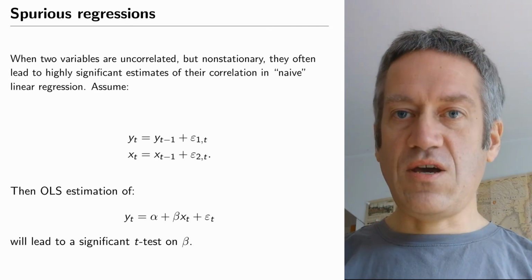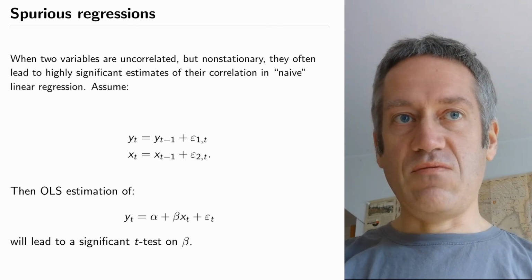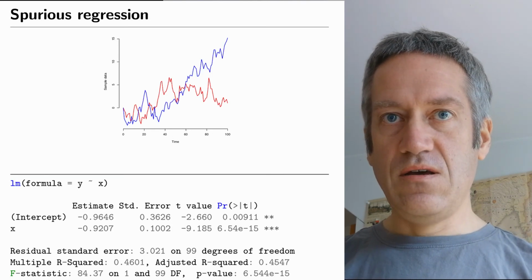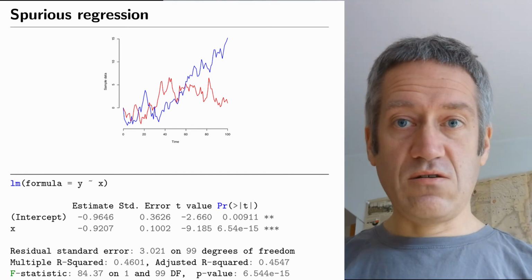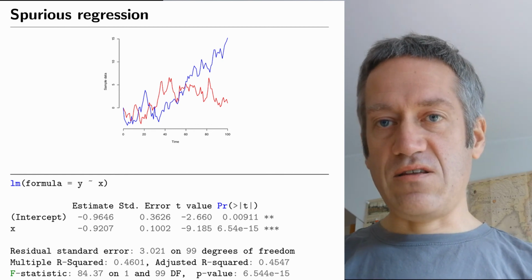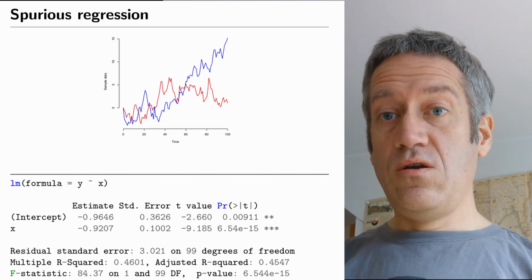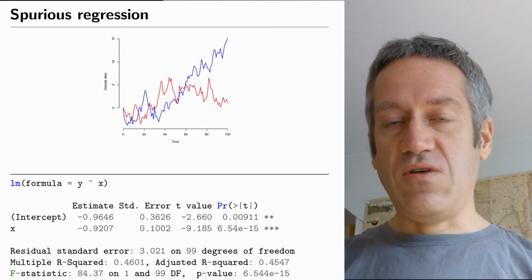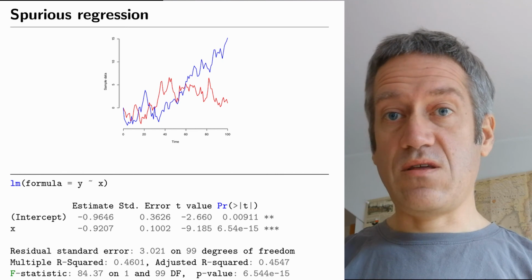And that is because when two time series are both not stationary and you relate them to each other, they will always show high correlation. So here, for example, is some randomly generated data. The blue line and the red line are both randomly generated. They have nothing to do with each other. So when I randomly generate, I don't look at the other variable. When I regress them, I find highly significant results. And that is what we call a spurious regression. Regressing two non-stationary time series onto each other will give you highly significant results without those variables being related to each other at all. And so we need to worry about this and we need to test this.